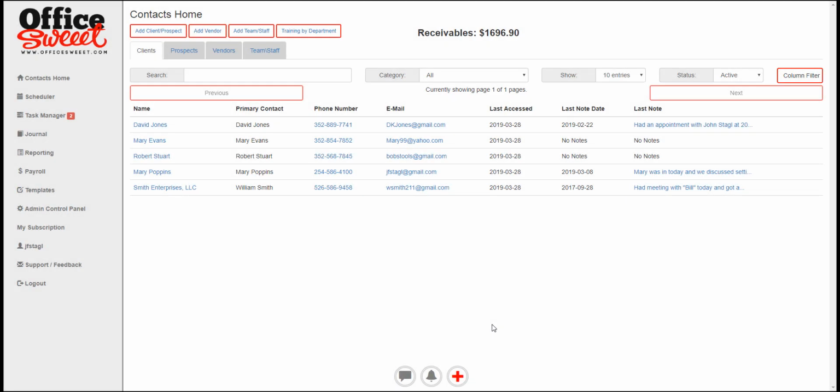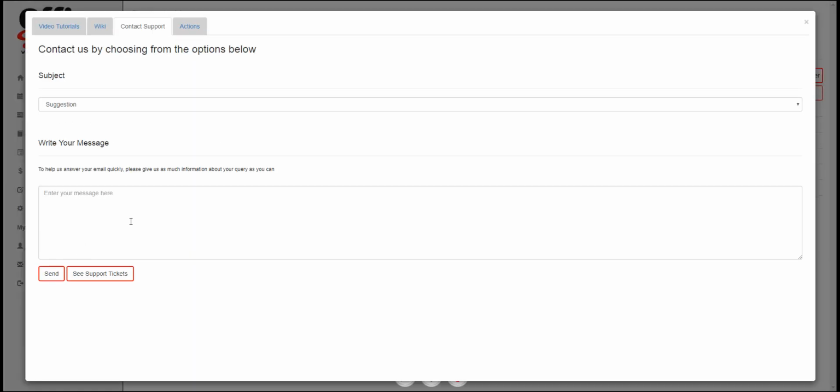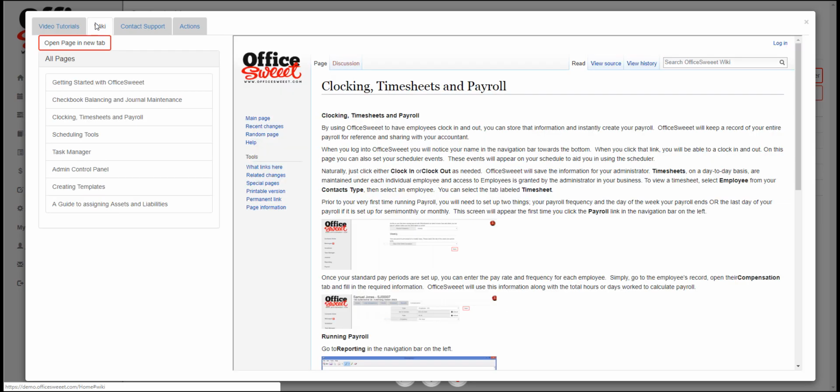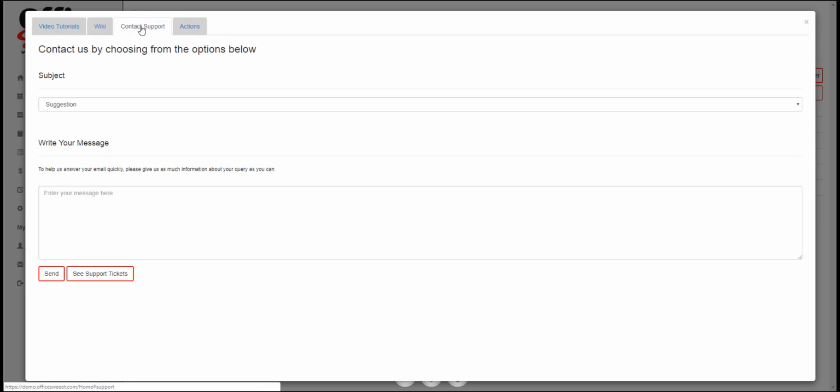Okay, I know it's always rather daunting to start a new software. I mean, you don't know where to go or what to do next, so let me show you something that's completely unique about OfficeSweeet. We have this area in support and feedback here, and we have video tutorials. We have pages where you can read about what to do, but this is very cool and you won't find anywhere else.